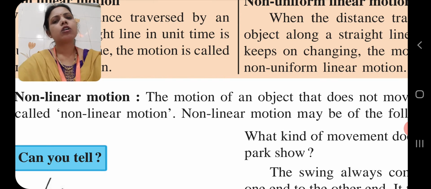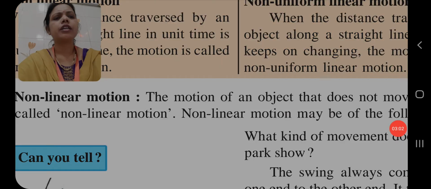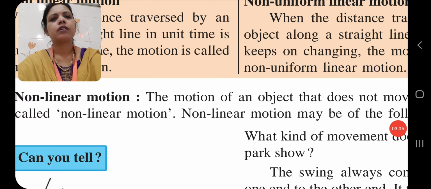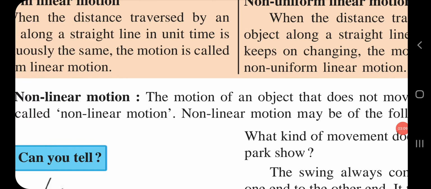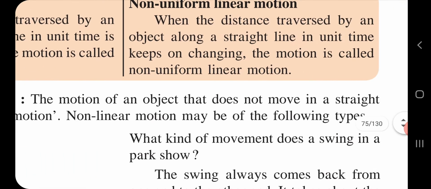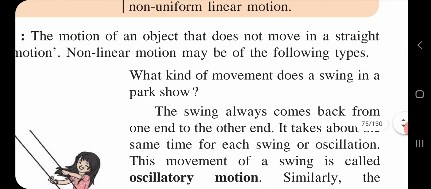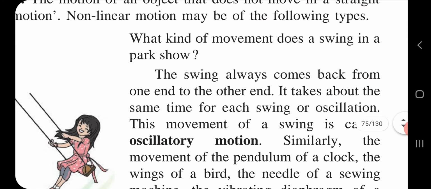That's why it's called non-linear motion. Here, what kind of movement does a swing in a park show? And in non-linear motion, we had already discussed the types of non-linear motion.